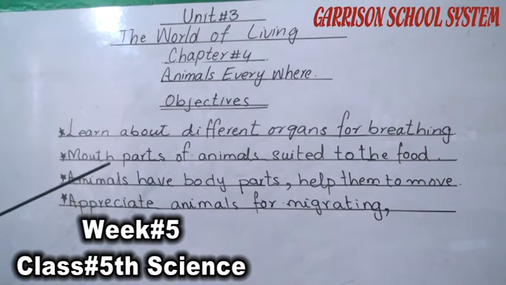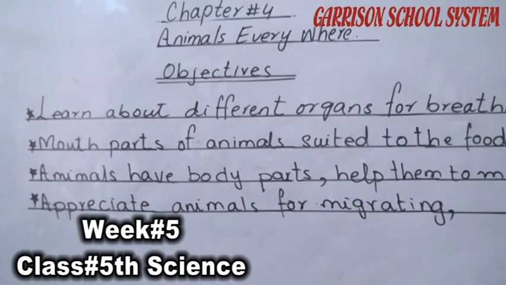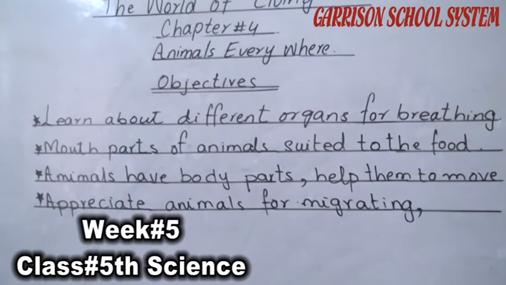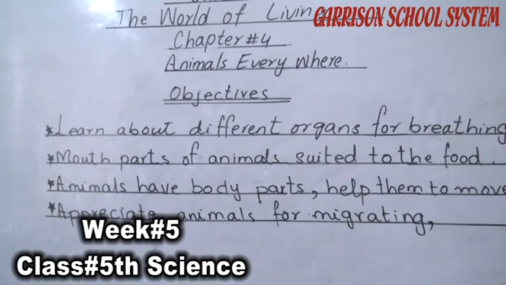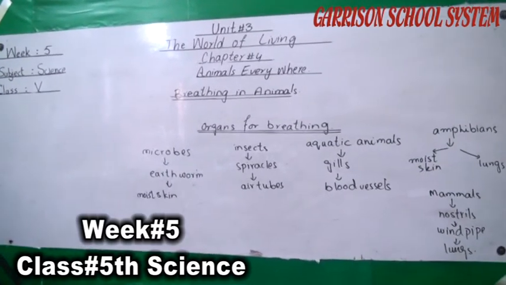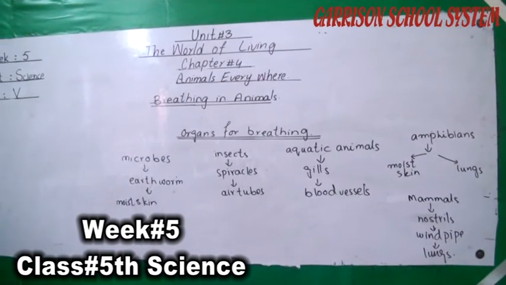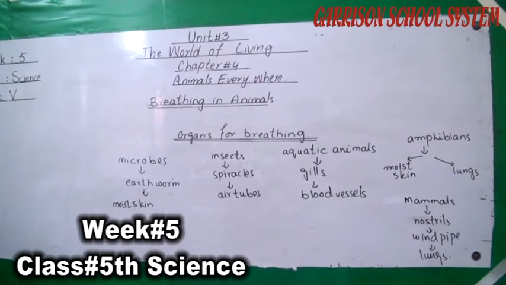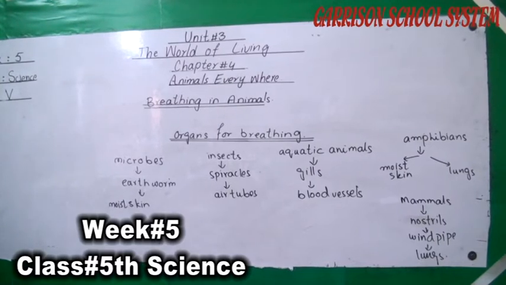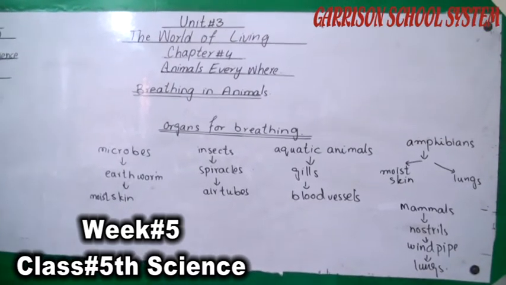Today we will discuss the different organs for breathing and the mouth parts, or the adaptation of the animals to get their food, to chew their food, to digest their food. What method are they adopting? The chapter name, animals everywhere, means animals are found everywhere in the world. They are found on the land, in water, on trees and in the air. To be able to live in these varied habitats, different animals have developed different modes of breathing, feeding and movement.